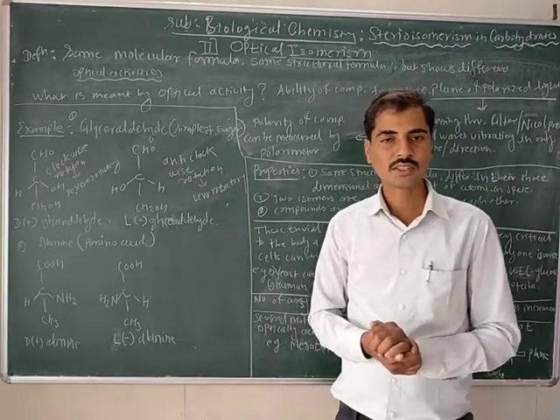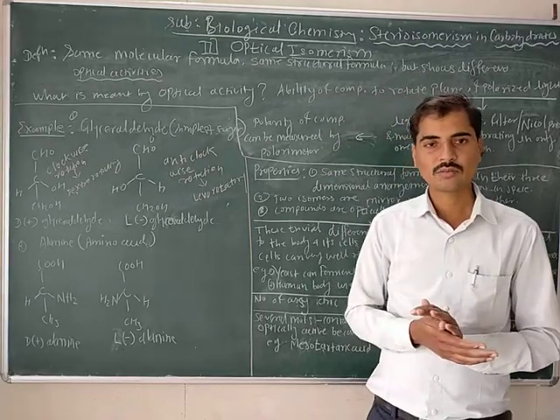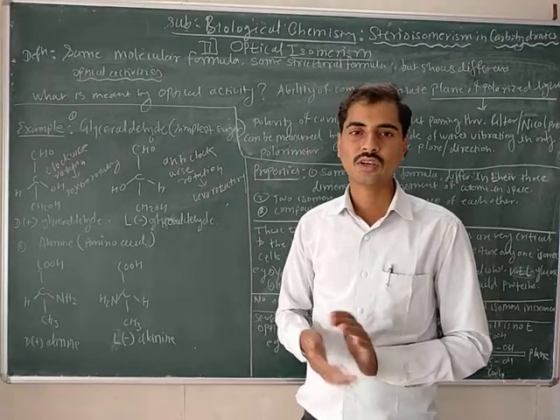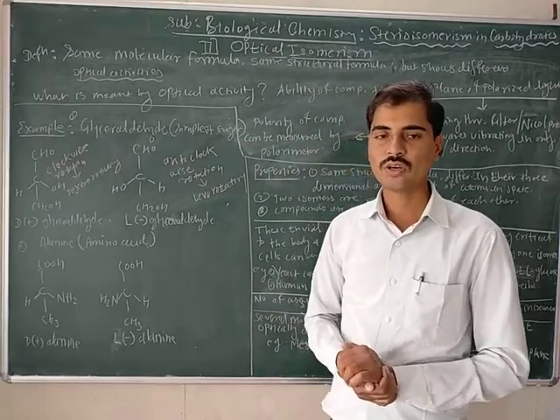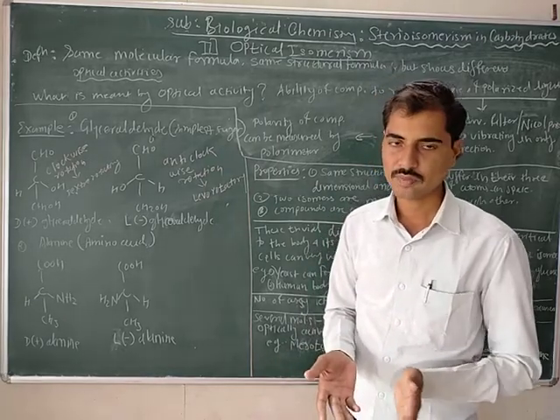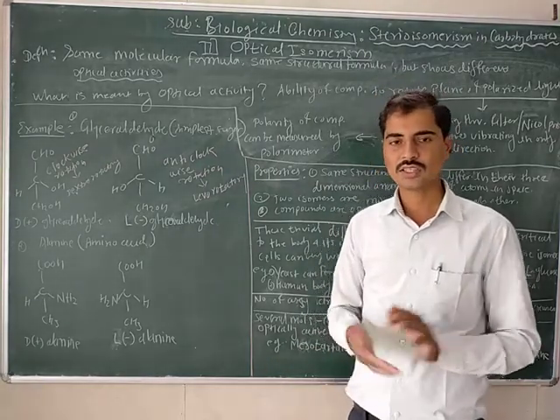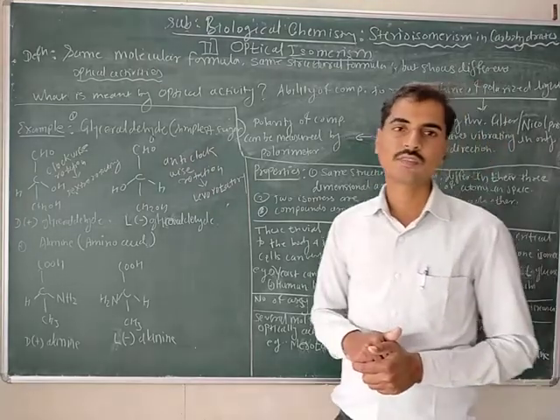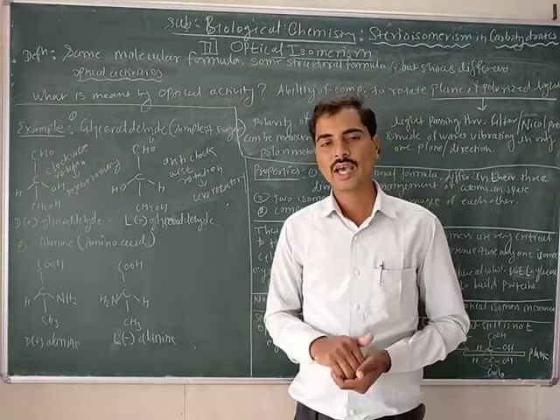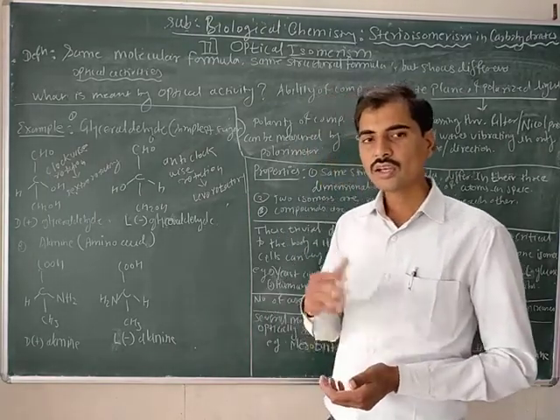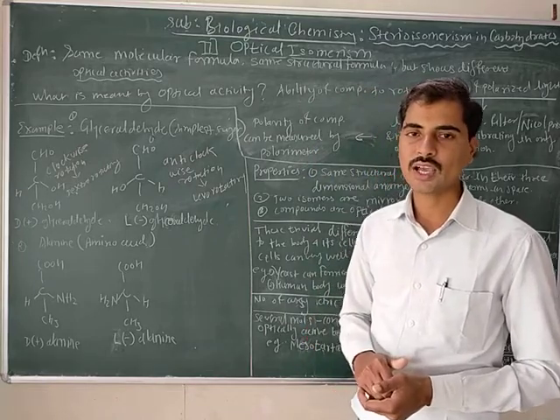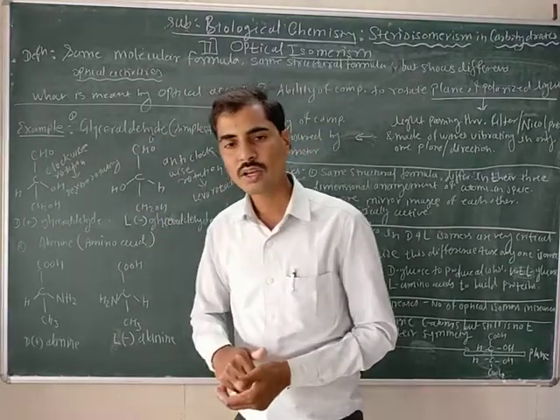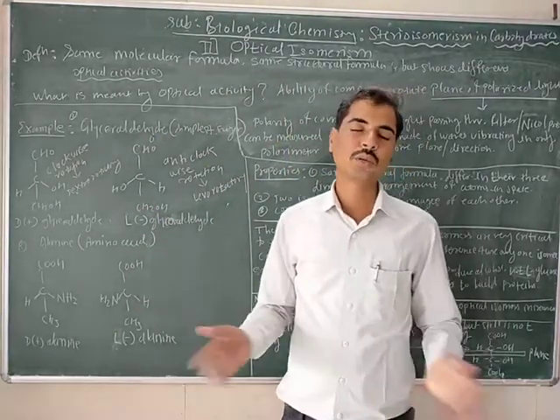An asymmetric carbon atom is the carbon atom which is bonded with four different functional groups or atoms, and due to the presence of the asymmetric carbon atom, glyceraldehyde rotates the plane of polarized light in two different directions.